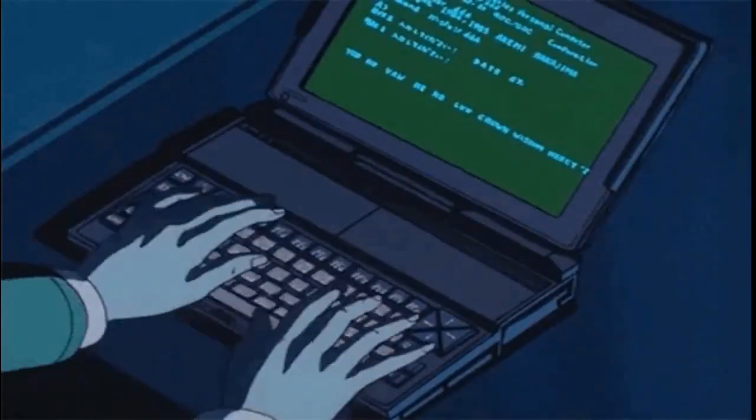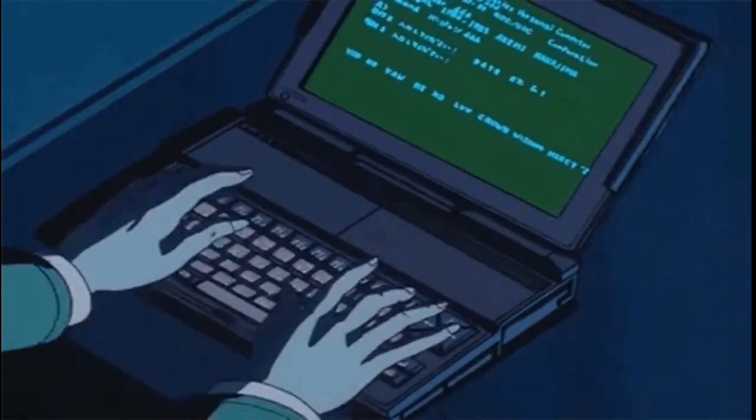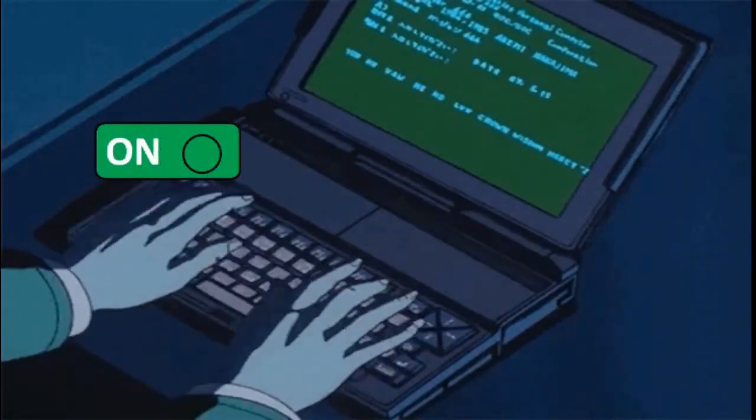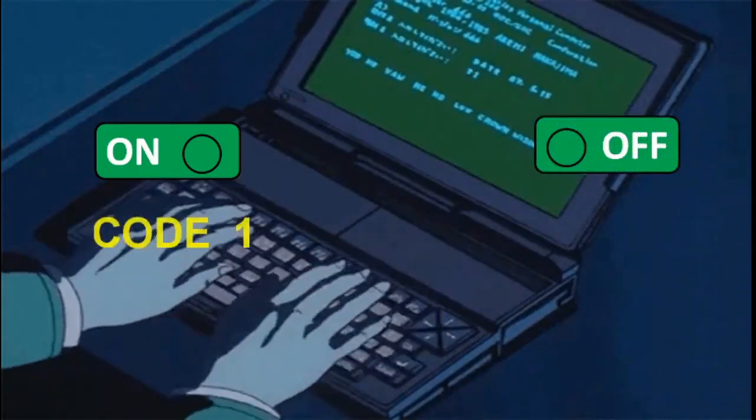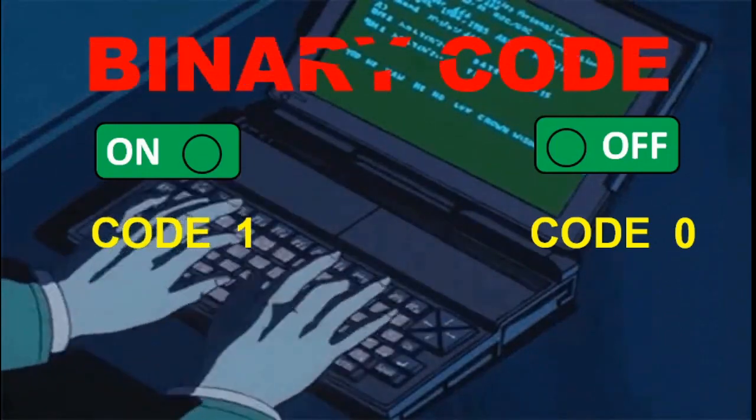Students, a computer is a machine, so it can't understand a language. It understands only two states of switches, that is on and off. Switch on is represented by code 1 while switch off is represented by code 0. These codes are called binary codes. Let us know more about computer language.